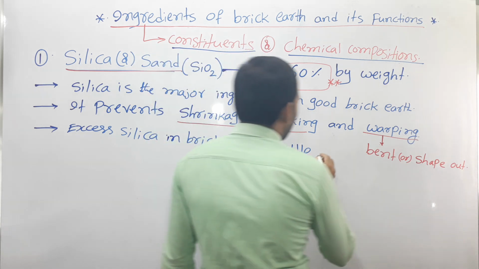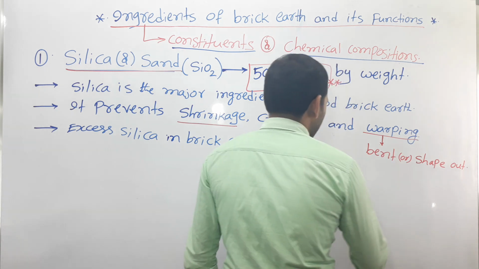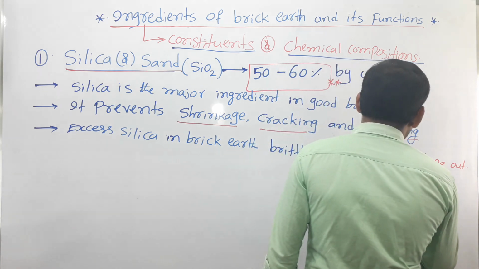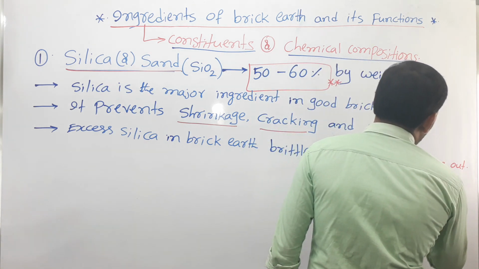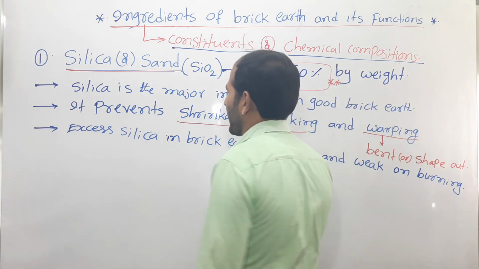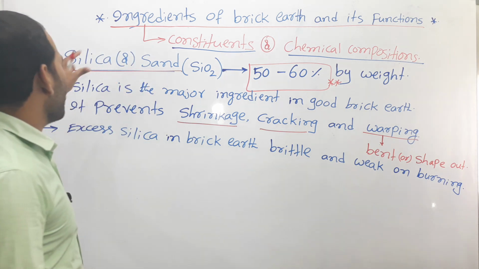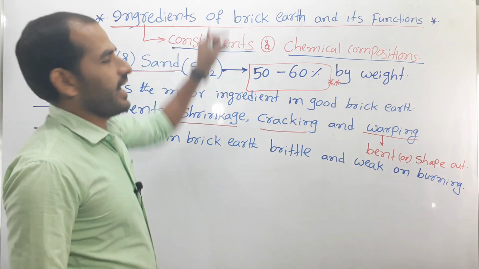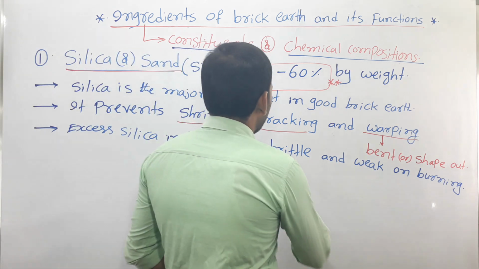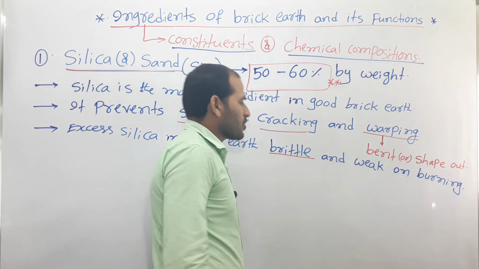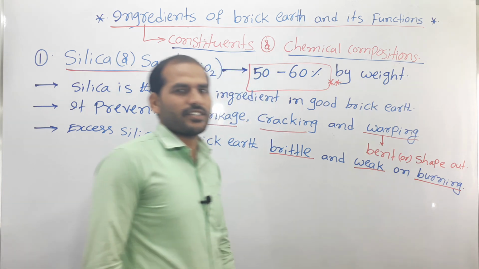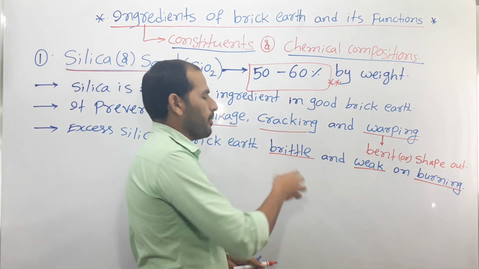Brittle and weak on burning, right? So if excess silica is present in the brick earth, brittleness occurs in the bricks, and one more thing, weakness occurs, right? That means brittleness occurs in the brick.